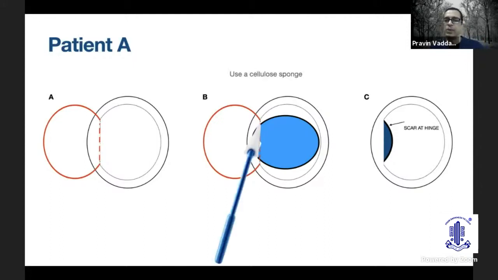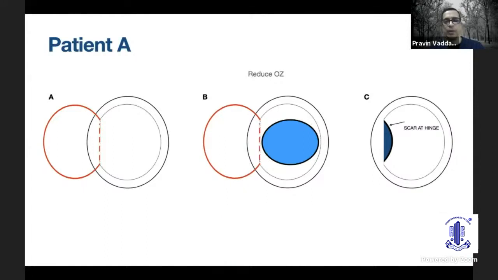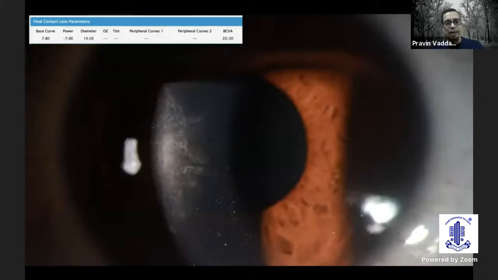So the simplest way that you can prevent this is to use a cellulose sponge in case you have a small flap or a large hinge, a small area for ablation, or if you feel that some of your laser is going to be delivered on the flap, or you can reduce your optic zone before you start ablating. So simple things like this will prevent complications that happen in this patient. This patient with a contact lens eventually was 20/20. Obviously, this patient was not very happy.